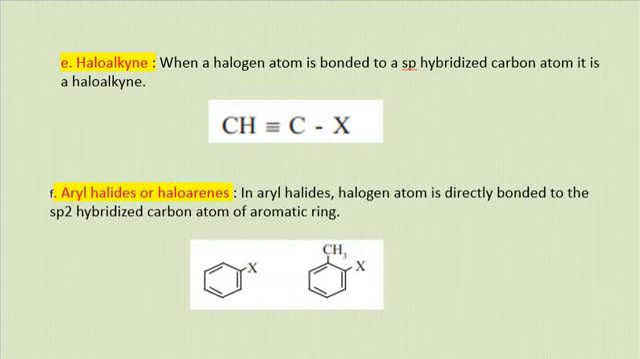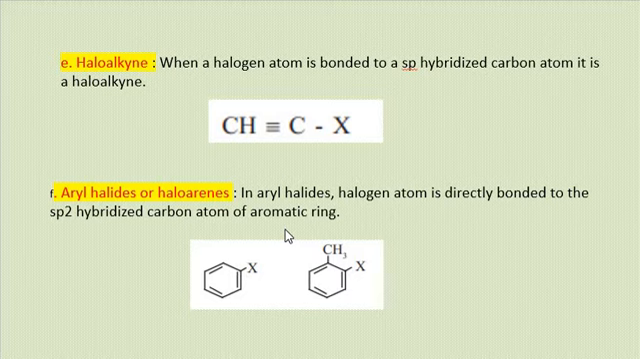Now haloalkyne, where the halogen atom is bonded to an sp hybridized carbon atom. You are seeing this carbon atom where the halogen atom is bonded is further bonded with a triple covalent bond to another carbon atom, and this carbon atom is sp hybridized. Next category is aryl halides or haloarenes.